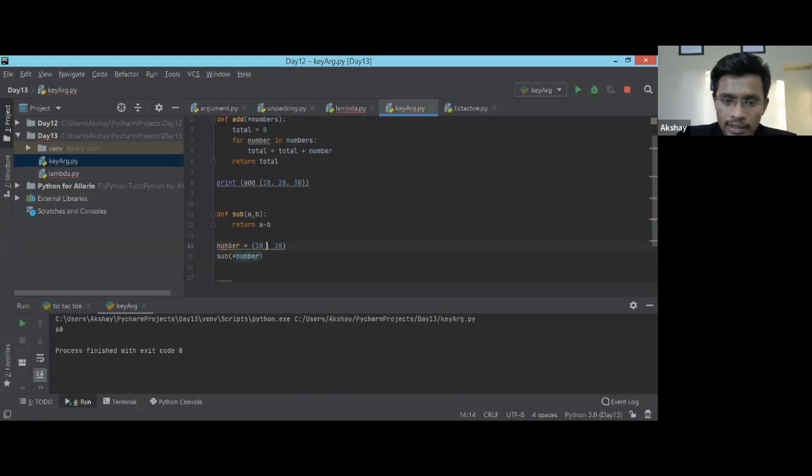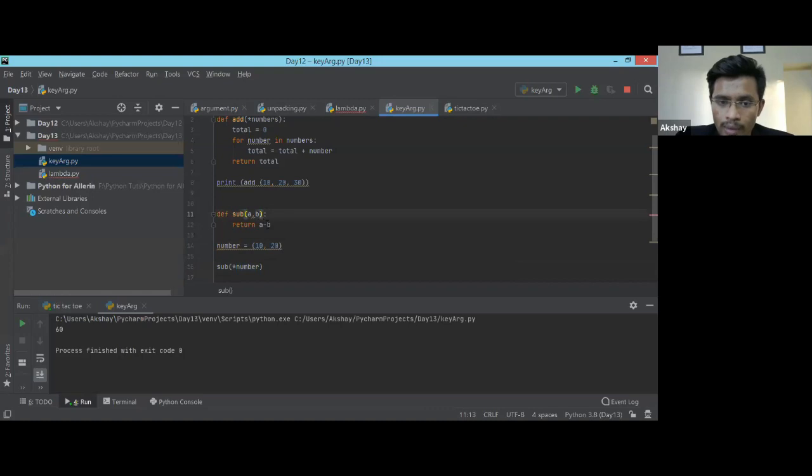So what will the asterisk do? It helps us pack and unpack the variable. Right now, this number will contain this tuple. I'm passing this number with an asterisk, and I haven't assigned whether it is a or b. I haven't mentioned whether 10 will be a or 20 will be b, so it will automatically go and replace the corresponding variables.